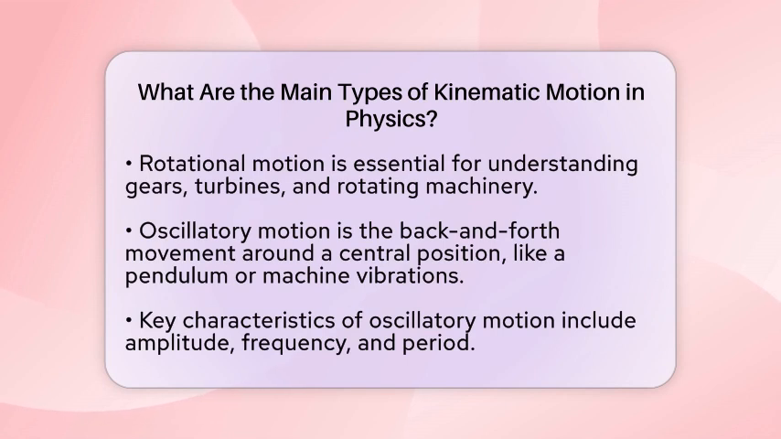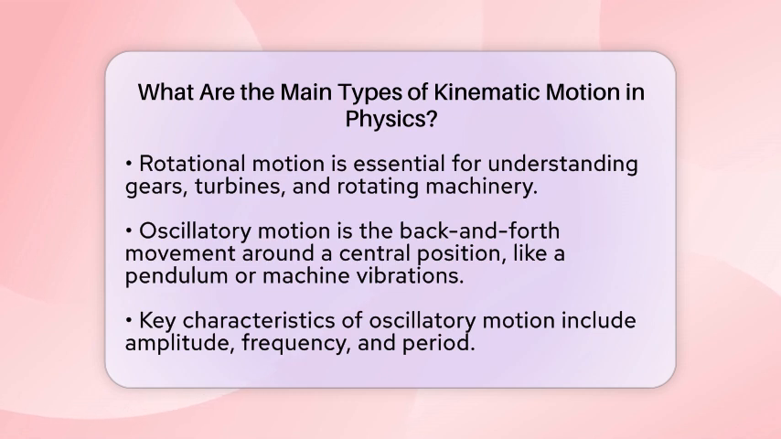Another type is oscillatory motion. This is the back and forth movement around a central position, like a pendulum swinging or vibrations in machines. Oscillatory motion has specific characteristics, including amplitude, which is how far it moves from the center, frequency, which is how often it moves back and forth, and the period, which is the time it takes to complete one full cycle. This type of motion is essential for studying mechanical vibrations, which can affect the design and durability of structures.